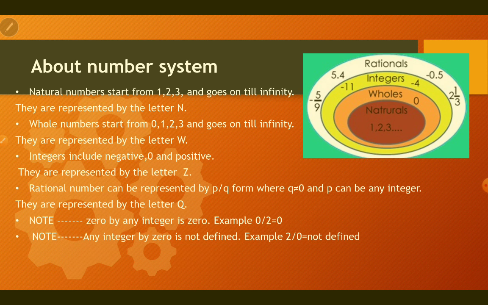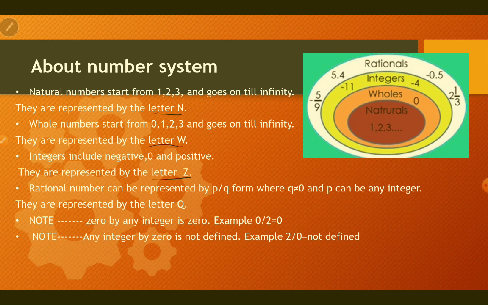About number system. Natural numbers start from 1, 2, 3 and they go on till infinity. They are represented by letter N. Whole numbers start from 0, 1, 2, 3 and they go on till infinity. They are represented by letter W. Integers include negative numbers, 0 and positive numbers. They are represented by letter Z.